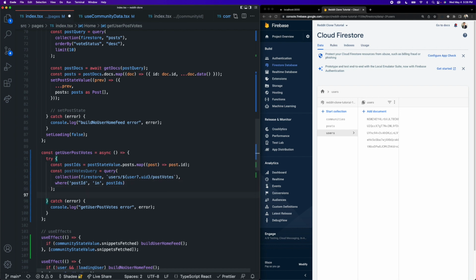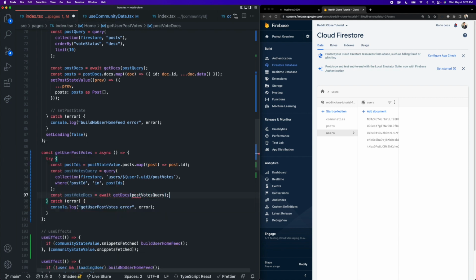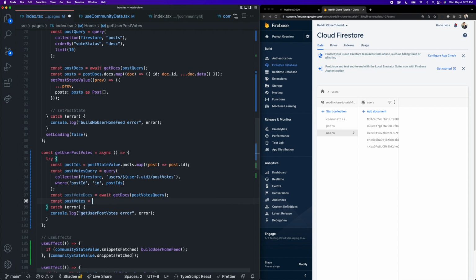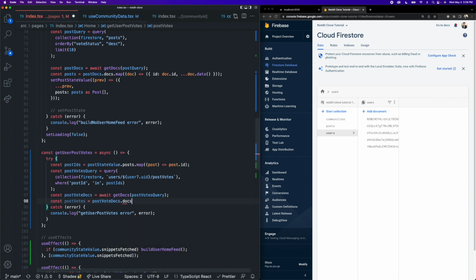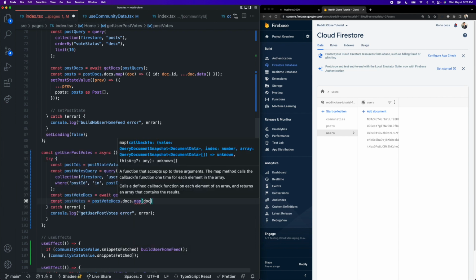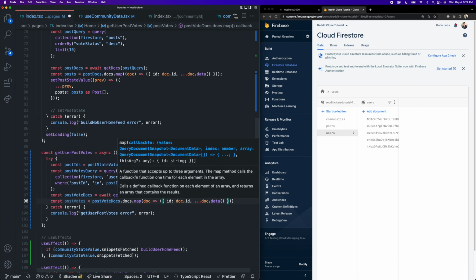Then we can actually fetch these documents from the database. So we can say post vote docs is equal to await get docs and pass in our post votes query. Then we can create our post votes array and extract all of the data out of all of these docs. So you can say post vote docs dot map and map each document into an object with the ID of doc.id, as well as all of the data inside of doc.data.